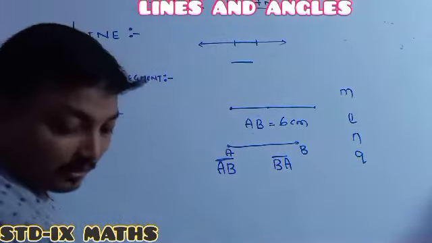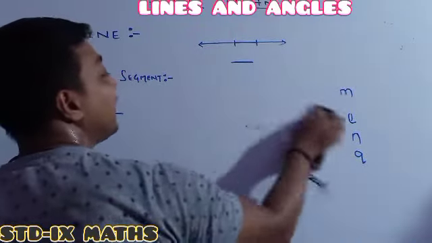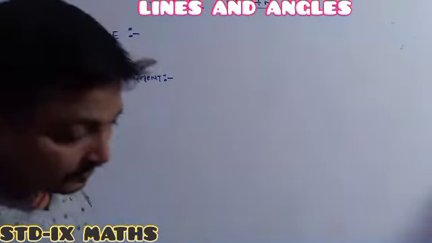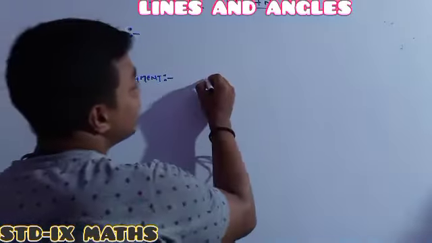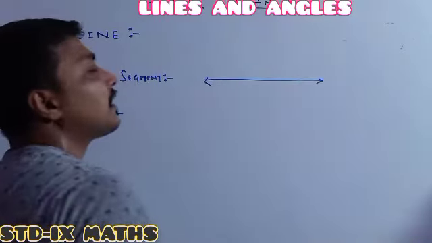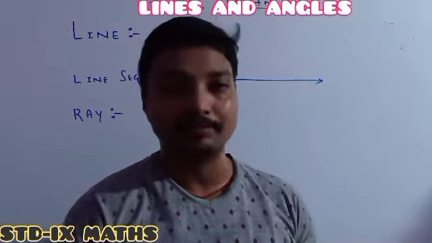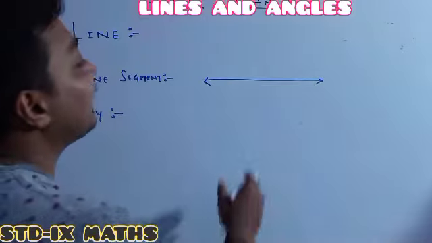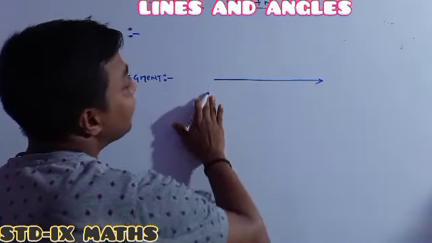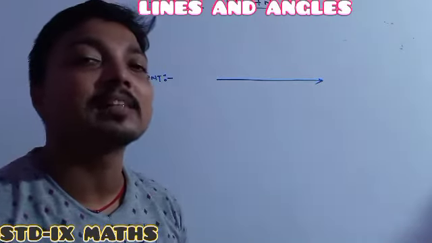Now I will do the definition of our ray. See, what do you mean by ray? Everyone, you just have to see this one, it is the line. Actually, all the definitions I am trying to derive from the figure of the line. So this one is one of the lines. Whenever I erase this one, whatever picture I get, this figure is called our ray.